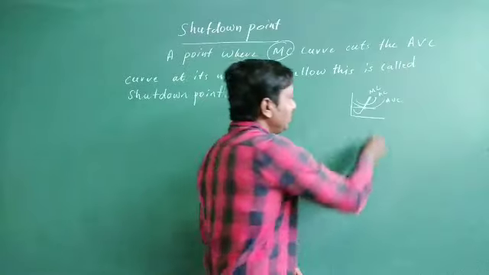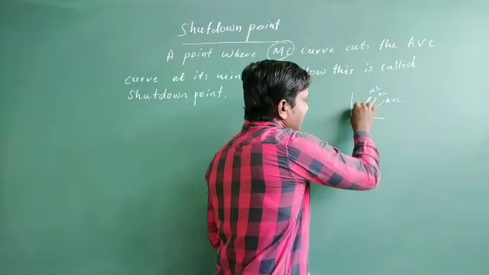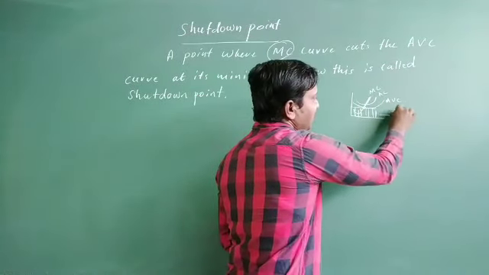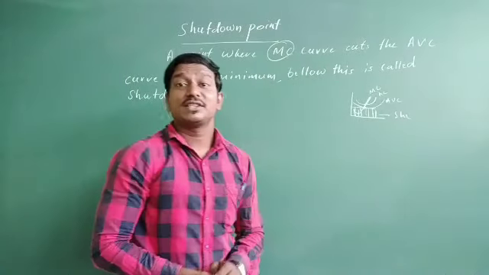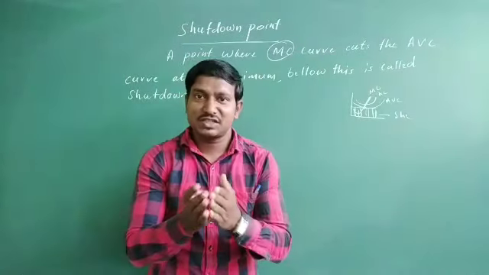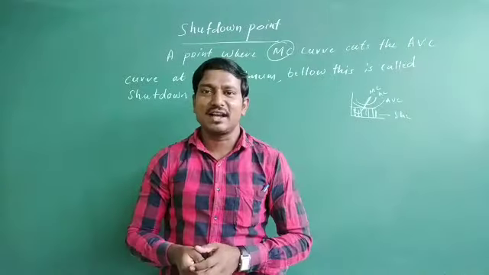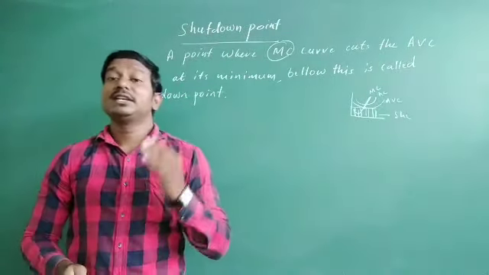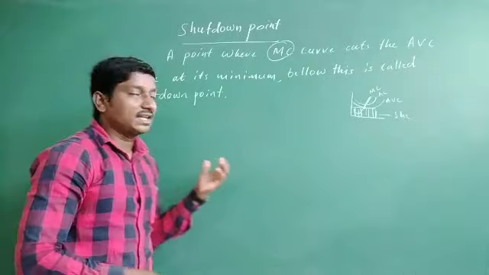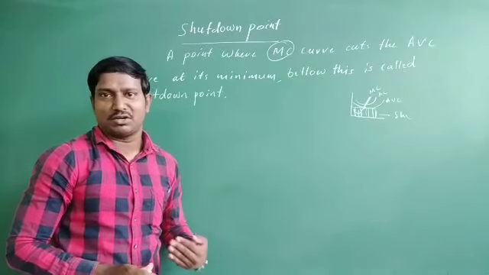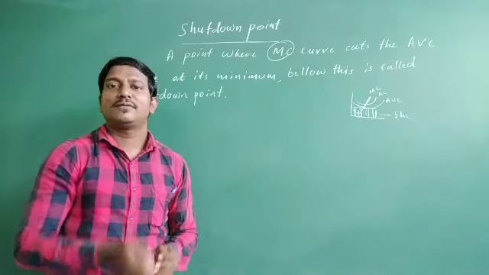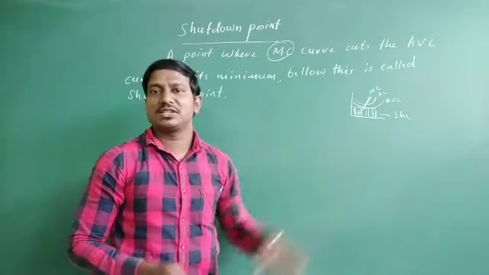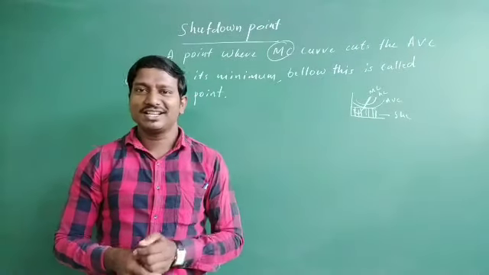Below this point, whatever area is there, this area is going to be considered as the shutdown area, shutdown point. In this shutdown point, no business operations can take place. If they operate or carry on their activities in the shutdown point, surely all the firms running their business in the shutdown area are going to incur loss.